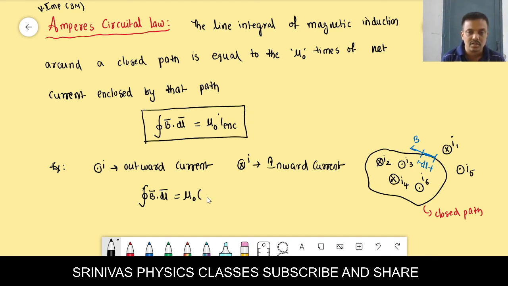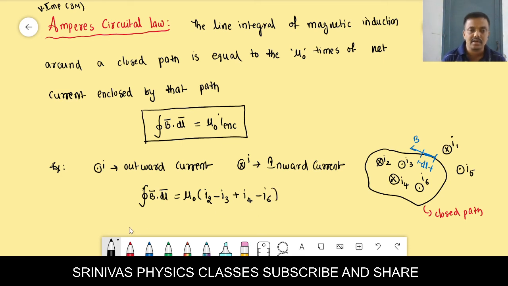That is the current enclosed in this path. We should not consider I1 and I5, because I1 and I5 are outside; only the inside currents we have to take, because according to this law, the line integral of magnetic induction around a closed path is equal to mu naught times the enclosed current. Then what is the enclosed current in this? The enclosed current is I2, I3, I4 and I6. I2 is inward current, I3 is outward current, I4 is inward current, I6 is outward current. This is the current enclosed.